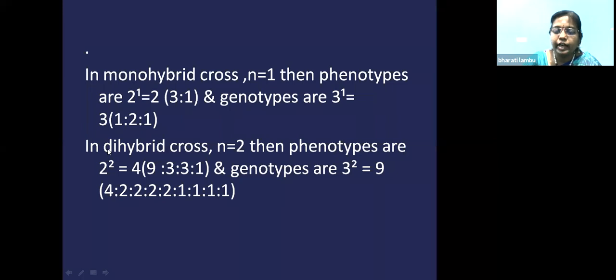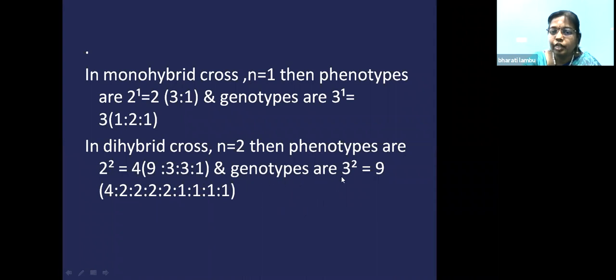Likewise, for a dihybrid cross, n is equal to 2. So what are the phenotypes? You will get 2 to the power of 2. That means 2 into 2. It is 4. And what is the phenotypic ratio you got now? 9:3:3:1. How many phenotypes are there? 1, 2, 3, 4. So 4 phenotypes.